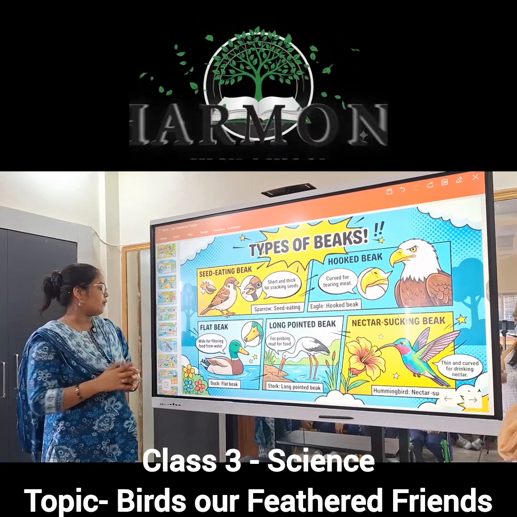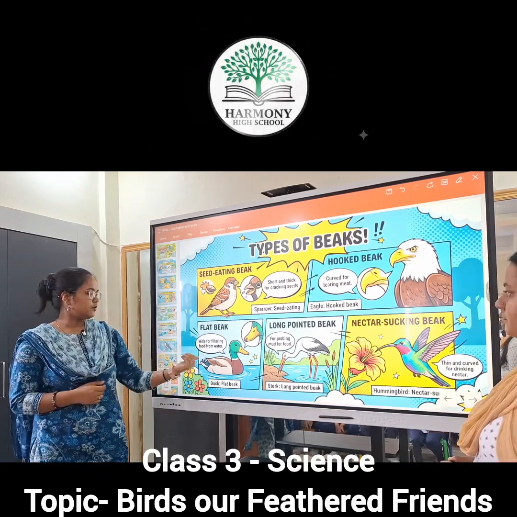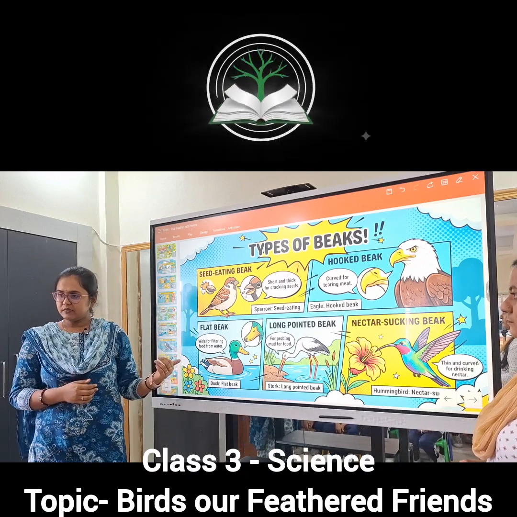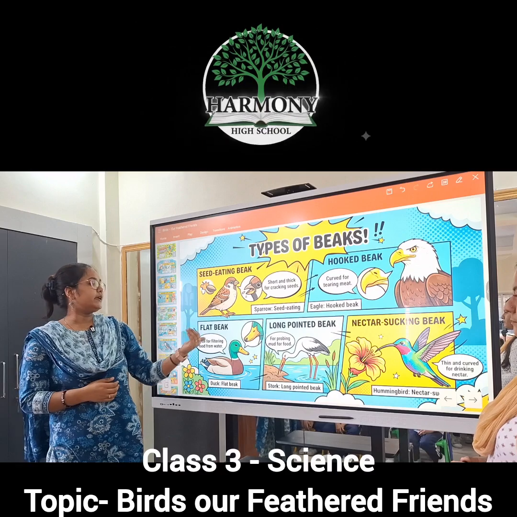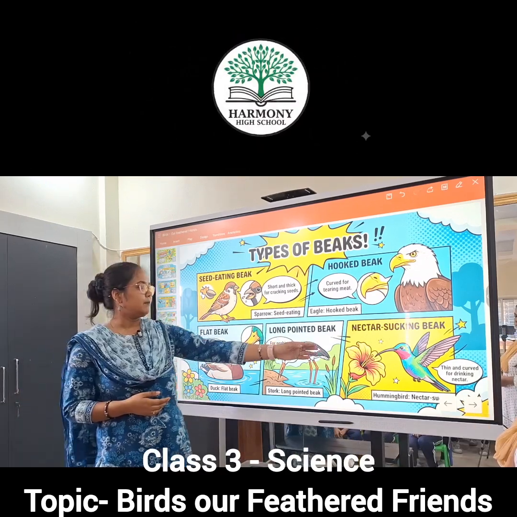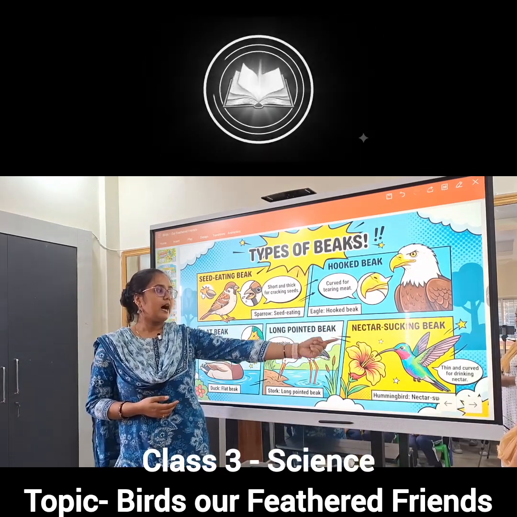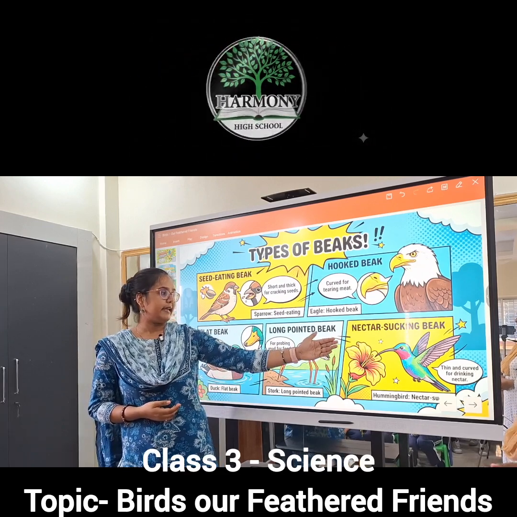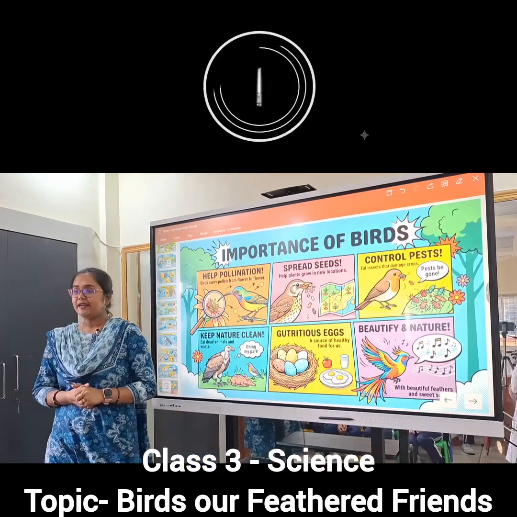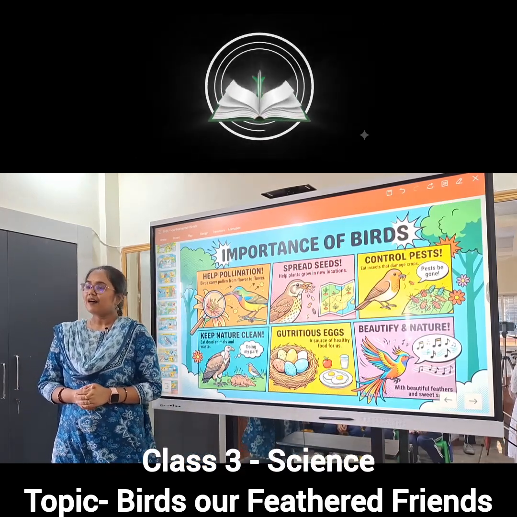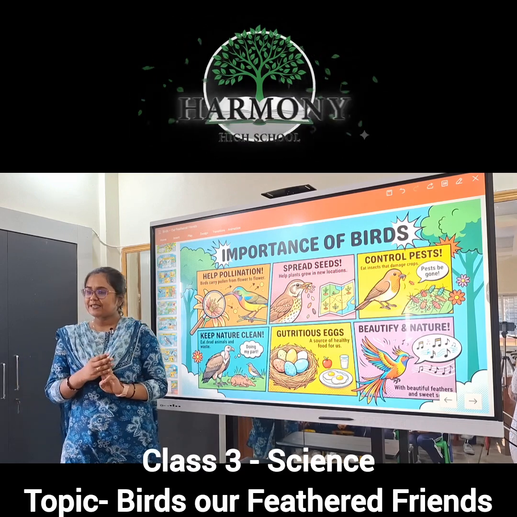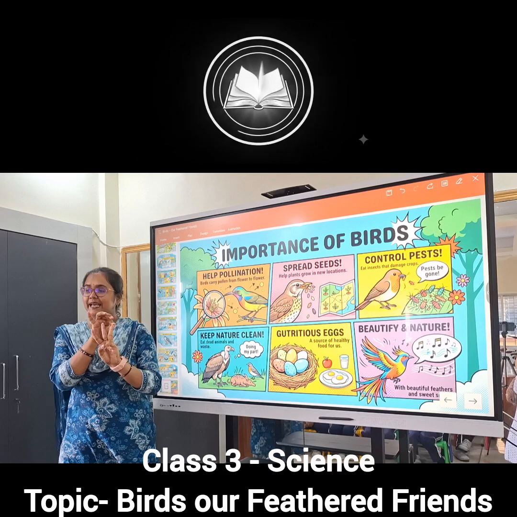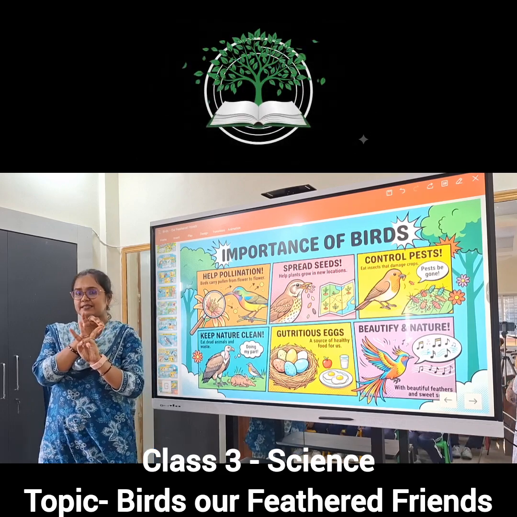Third one, the wide beak for filtering food from water. You know the duck is mostly an aquatic bird. It lives on a pond or lake, so it has to find food from the water. Then the sucking beak. That is the hummingbird. Most of the time they suck nectar from flowers. That's why they have different types of beak. The hummingbird can go backward. So we have 3 pictures of the hummingbird: the smallest bird, the bird which can move backward, and the bird which can suck nectar from flowers. Very good.